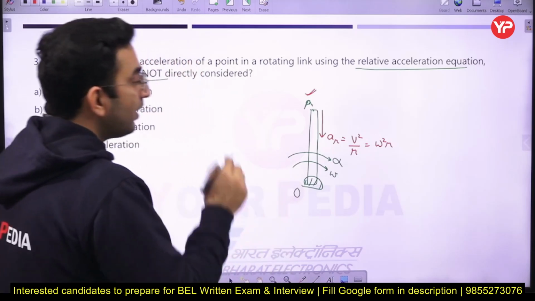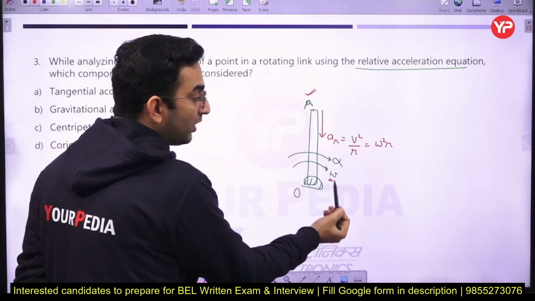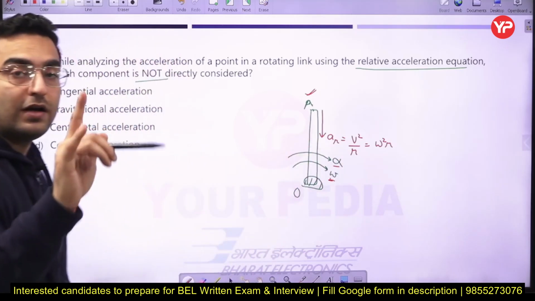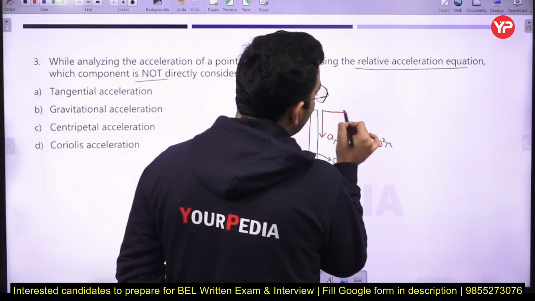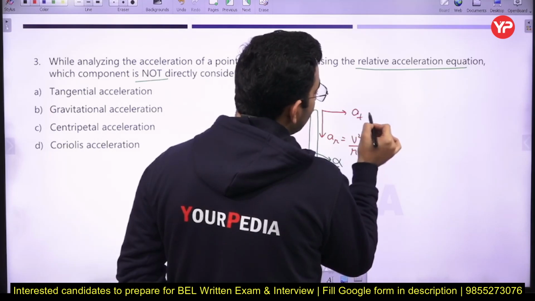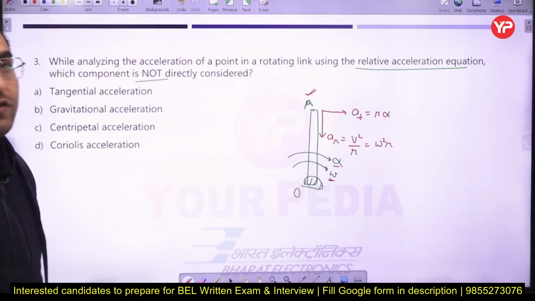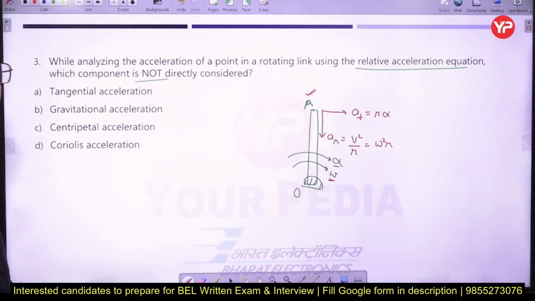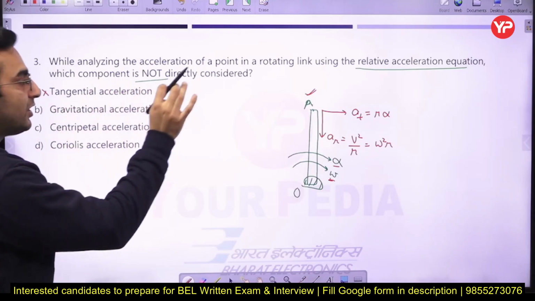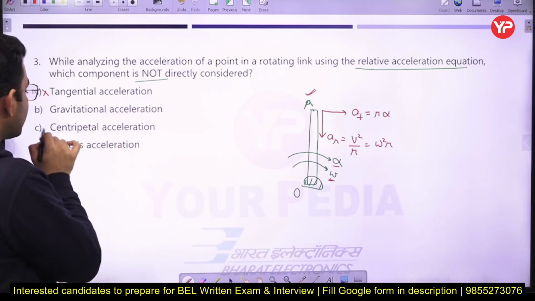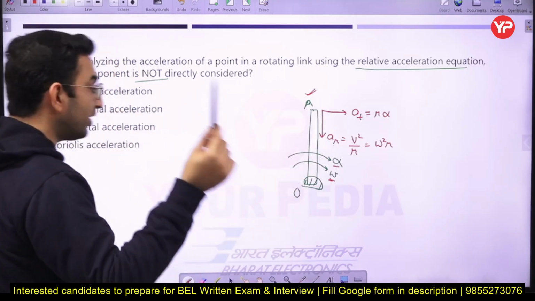And along with that, if the link is rotating with a varying angular velocity, in that case we are going to have an angular acceleration, and due to the angular acceleration we are going to observe the tangential acceleration here, whose magnitude can be calculated by the r into alpha product. Just remember that. So during the rotation of the link, tangential acceleration is there, and centripetal acceleration is there. Centripetal acceleration is nothing but the radial acceleration.